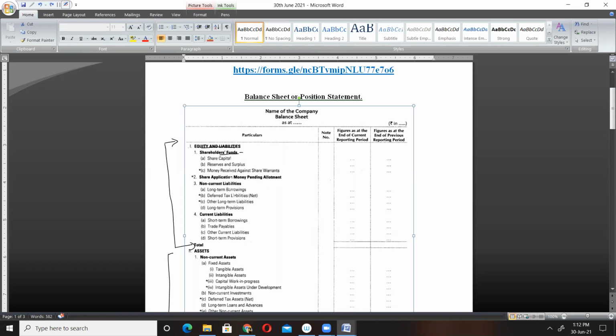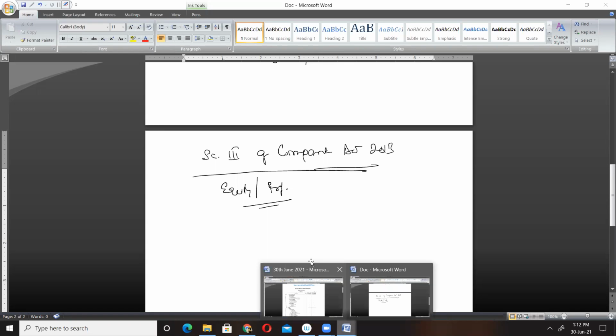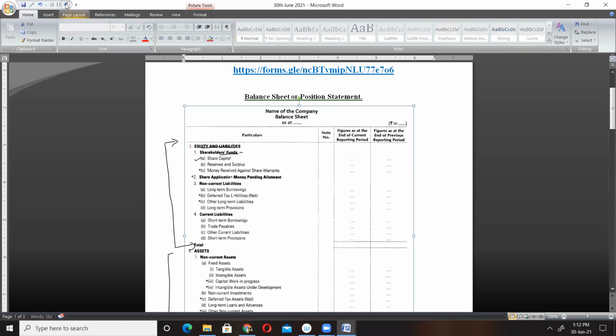In this category, the first thing is share capital. Share capital is the total value of all the shares that the company has issued. We have different types of shares: equity shares and preference shares. The total of all equity and preference shares is shown under this category, share capital.